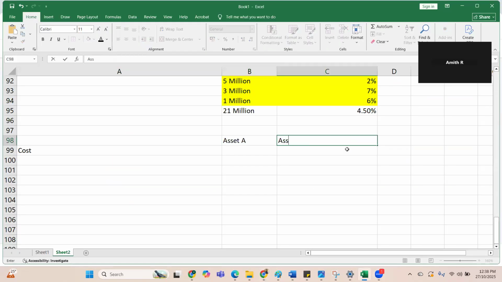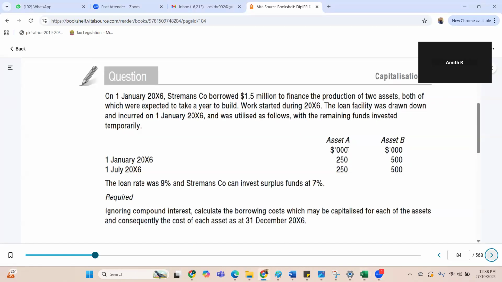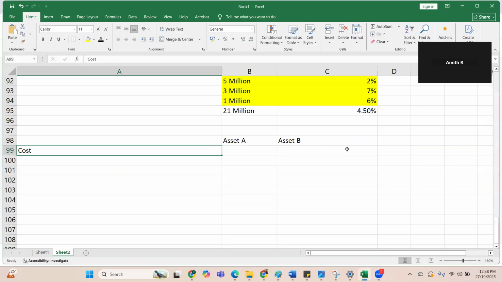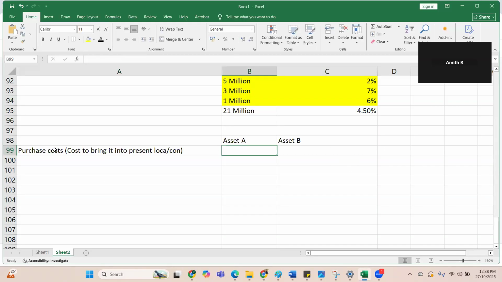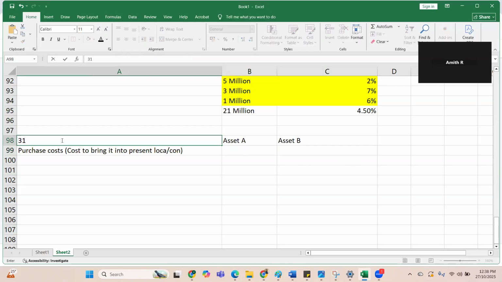Correct? So we are doing what? Initial recognition of these assets. First, initial recognition is the purchase cost and the cost to bring it into present location and condition. So what is it? We are doing this as on 31st December 20x6.